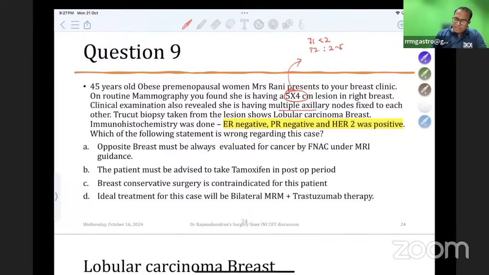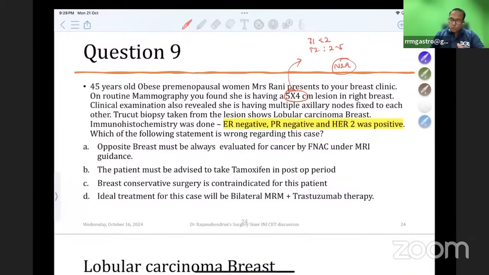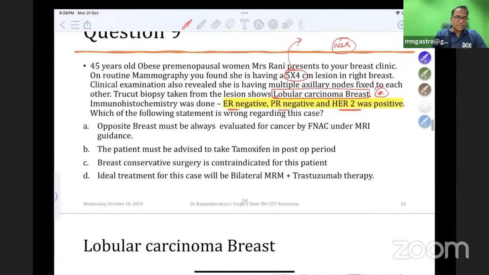On examination, she had multiple axillary nodes. Multiple axillary nodes fixed to each other is N2A. TrueCut shows lobular cancer of the breast. Please don't forget, that's an important point. ER negative, PR negative, HER2 positive. So which of the following is wrong in this case?